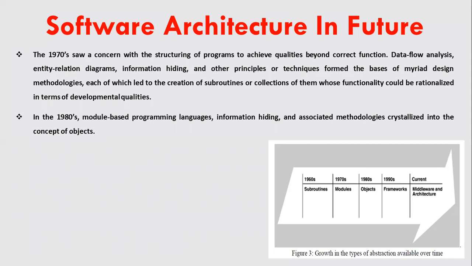In the 1990s, standard object-based architecture in the form of frameworks started appearing. So here objects have given us a standard vocabulary for the elements and have led to a new infrastructure for writing the collection of elements together.